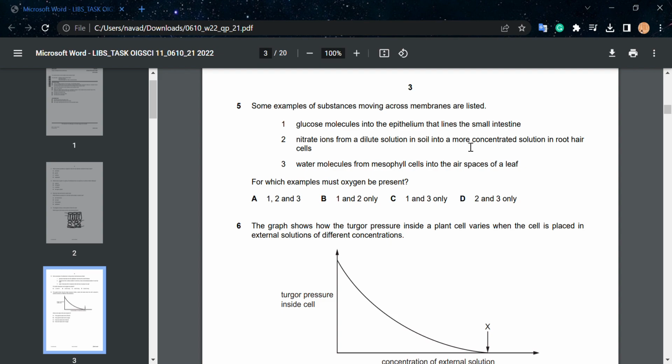For oxygen to be present, 1, it definitely needs oxygen. 2, nitrate ions from a dilute solution in soil to a more concentrated solution in root hair cells. Why is this? Think about it. Now, this is because both 1 and 2 are due to active transport, whereas 3 is due to diffusion. Active transport needs energy from respiration, hence it needs oxygen to be present. So the correct answer would be B, 1 and 2 only.